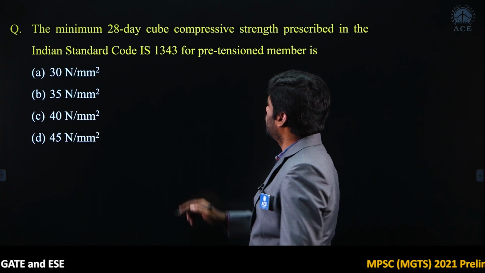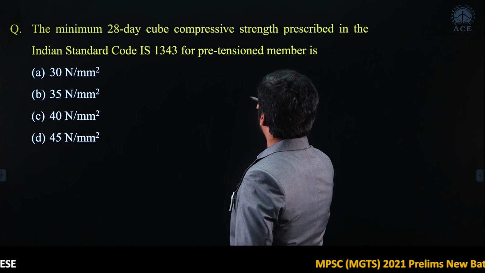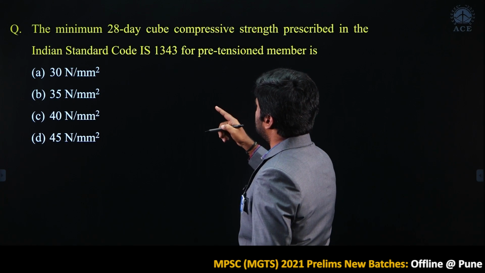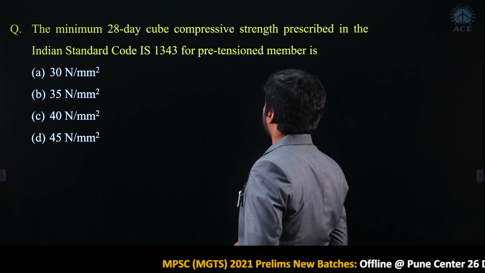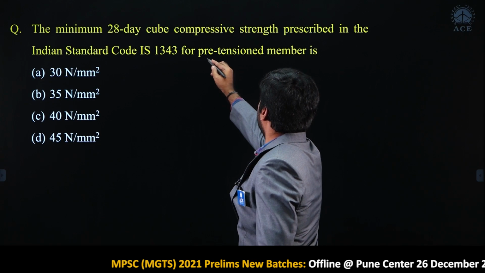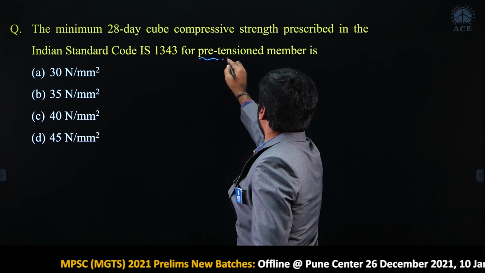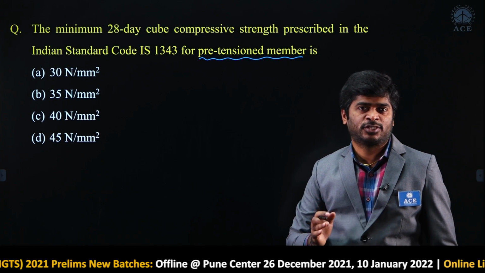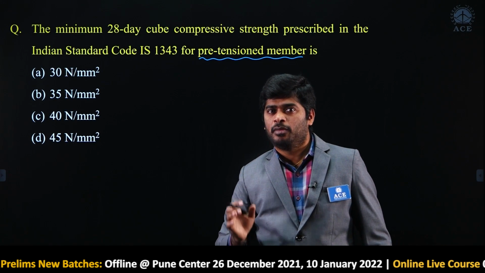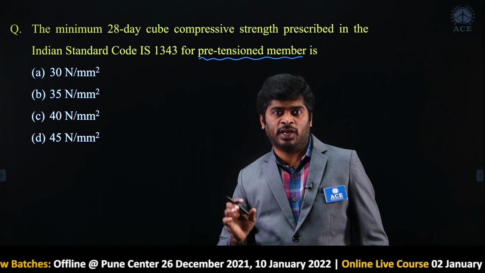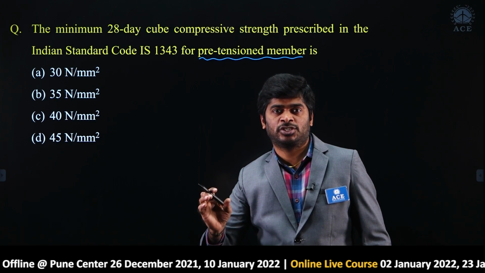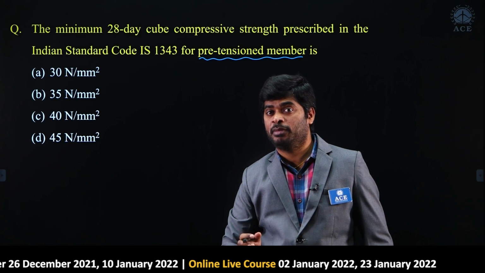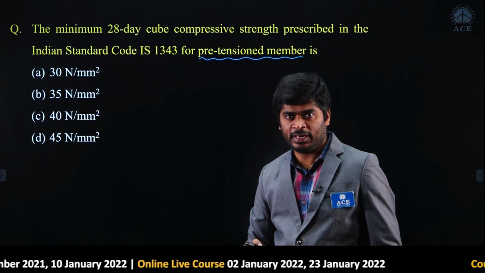The minimum 28 days cube compressive strength prescribed in the Indian Standard Code IS 1343 for pre-tensioned members. According to the IS 1343 code, the minimum grade of concrete we have to use for pre-tensioned members is M40, and for post-tensioned members M30, right.